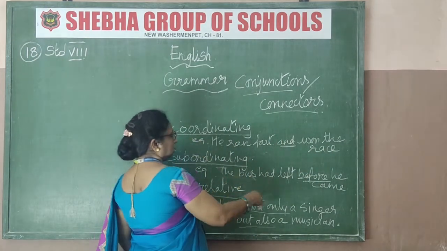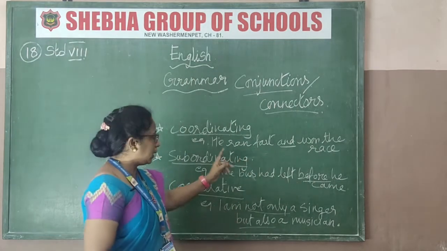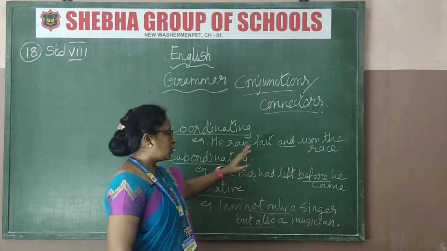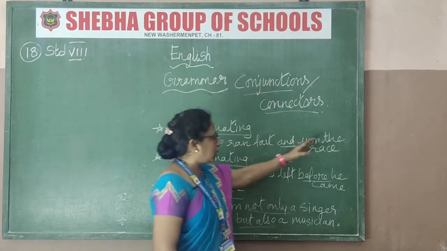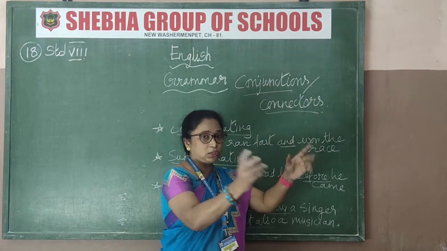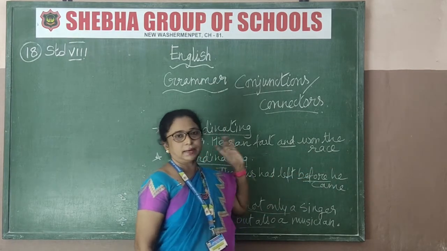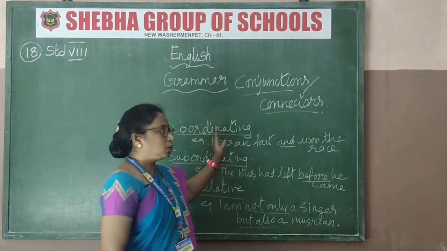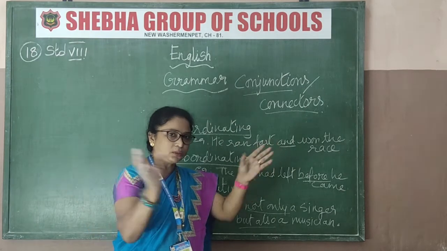So in that you write the same sentence, only you're joining. Again, that pronoun is not used. So he ran fast and won the race. Same person only. He ran fast and he won the race. So two sentences you're joining. How are you joining it? Using and. So this is coordinating. Two separate sentences you are joining.